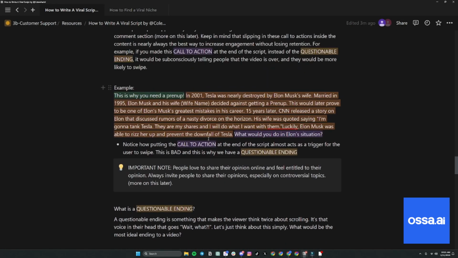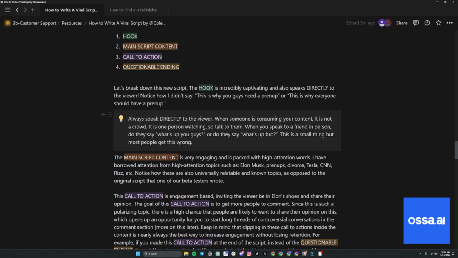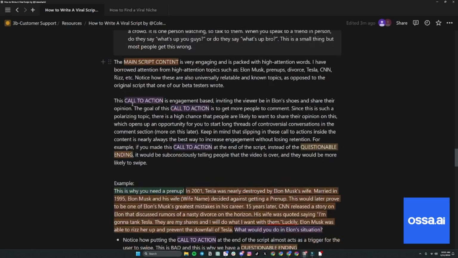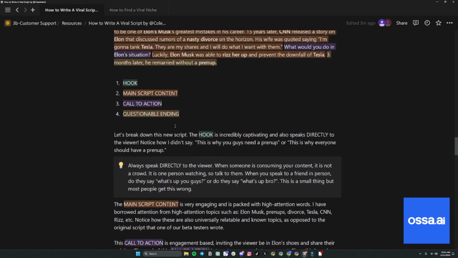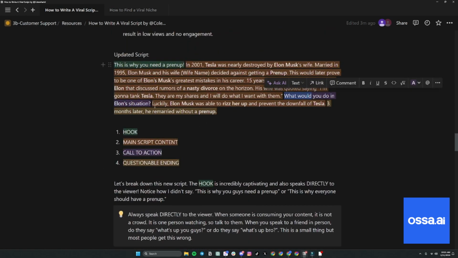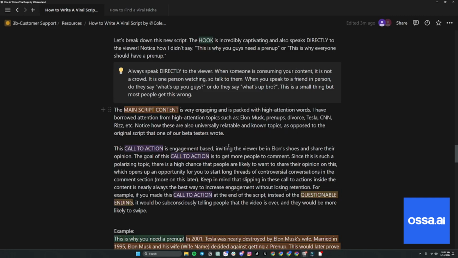And what I want to talk about is a few things. First, coming up here, we had the hook, we had the main content, the call to action. So this call to action is engagement based. It's what would you do in Elon's situation? So it's inviting the viewer to be in Elon's shoes, share their opinion. And the goal of this call to action is to get more people to comment.